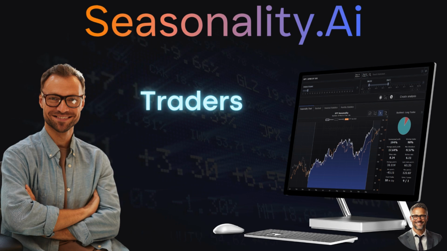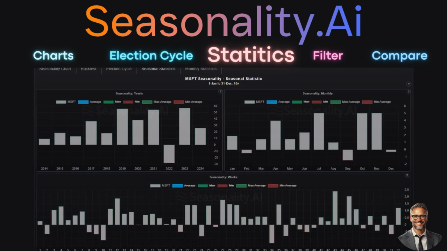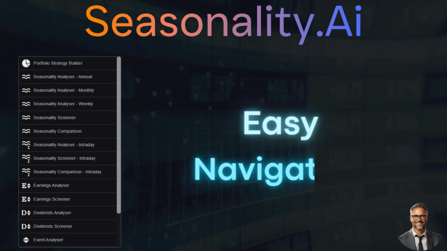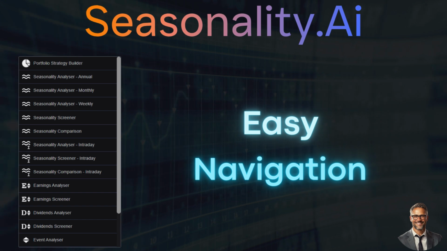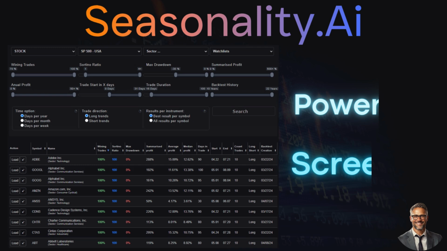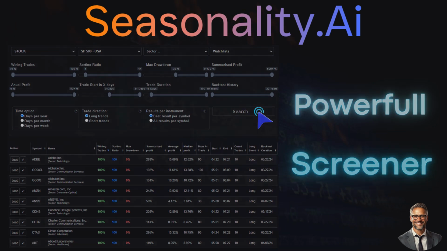Our tools are designed to empower traders and investors, providing detailed analyses in a user-friendly and easy-to-use interface. You can confidently navigate our platform, knowing that our tools are at your fingertips to support your trading decisions. With the right tools, analyzing a seasonal pattern is easy. But what makes our platform really valuable for you is the interplay between analysis and screening. Our screeners are more than just popular. They are powerful. With just a few clicks, they can identify the best trades for you, putting you in control of your trading decisions and empowering you to make informed choices.